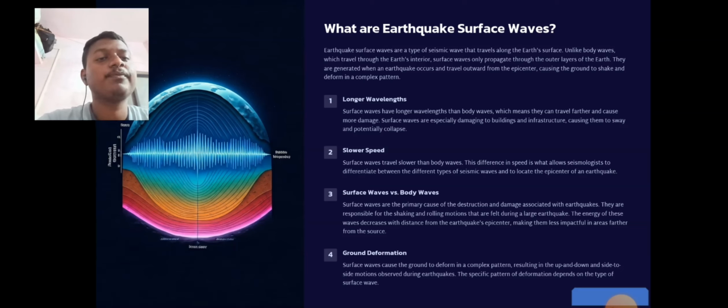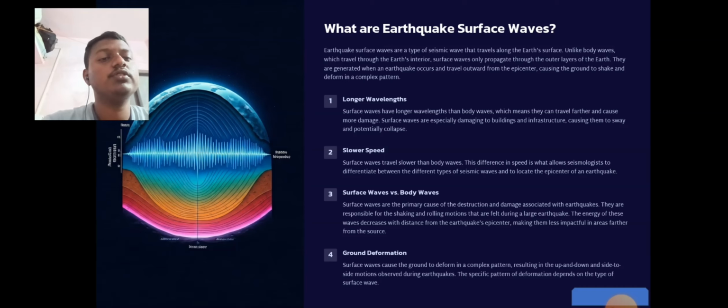a complex pattern. Longer wavelengths: surface waves have longer wavelengths than body waves, which means they can travel farther and cause more damage. Surface waves are especially damaging to buildings and infrastructure, causing them to sway and potentially collapse. Slower speed: surface waves travel slower than body waves. This difference in speed is what allows seismologists to differentiate between the different types of seismic waves and to locate the epicenter of the earthquake.